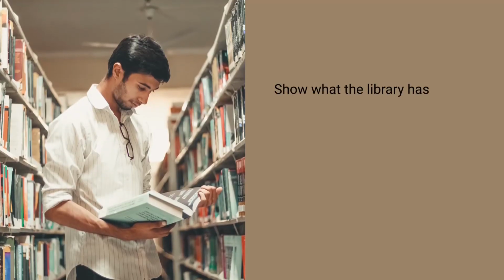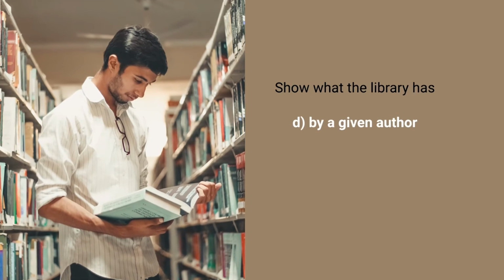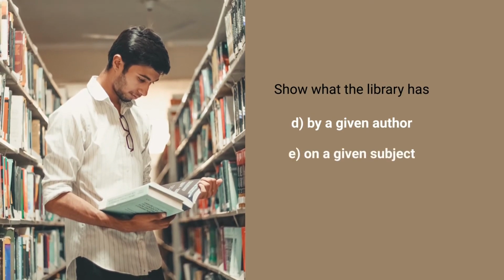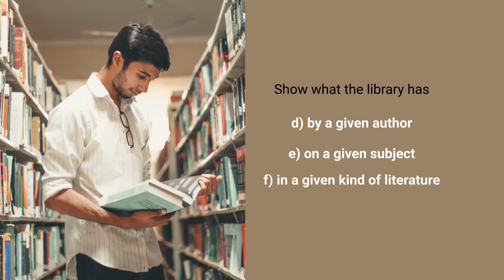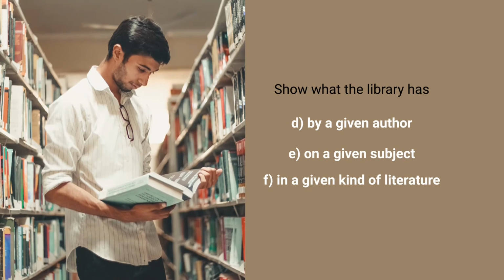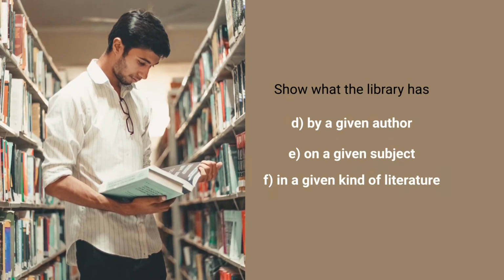That means the library catalog should tell me books by different authors or a particular author on a particular subject in a particular kind of literature, because I may be needing to have some serious reading in that particular area.